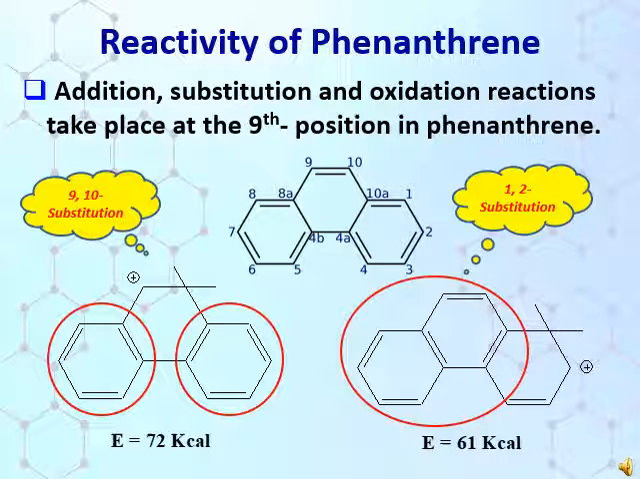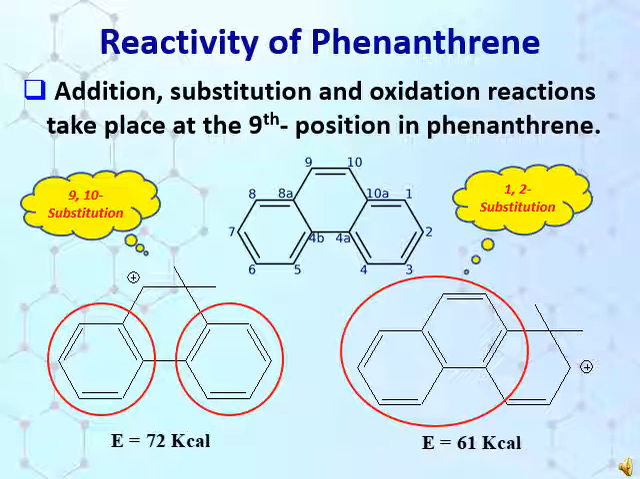In this slide, see the reactivity of phenanthrene. Whenever you see any reaction, either addition, substitution or oxidation reaction, it always takes place at the 9th position in phenanthrene. So the question is, why 9th position? To find the reason, see, in the case of 9th and 10th position substitution, the intermediate has high resonance energy because it consists of 2 separate benzene rings.